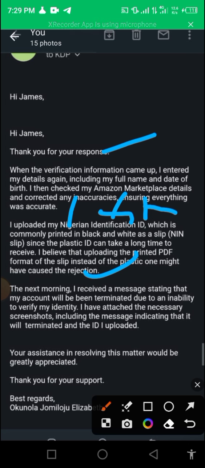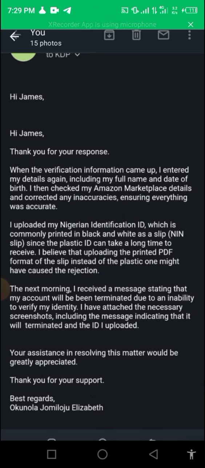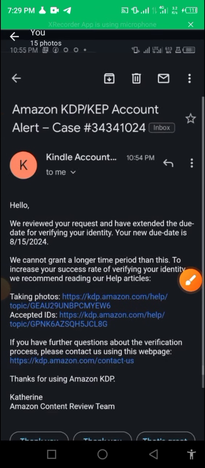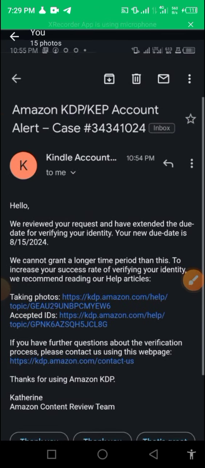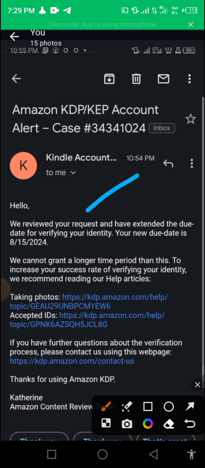So the next morning, I just want to fast forward. The next morning, I received a message stating that my account will be terminated due to the inability to verify my identity. I have attached the necessary screenshot, including the message indicating that it will be terminated and the ID I uploaded. So what next after that?